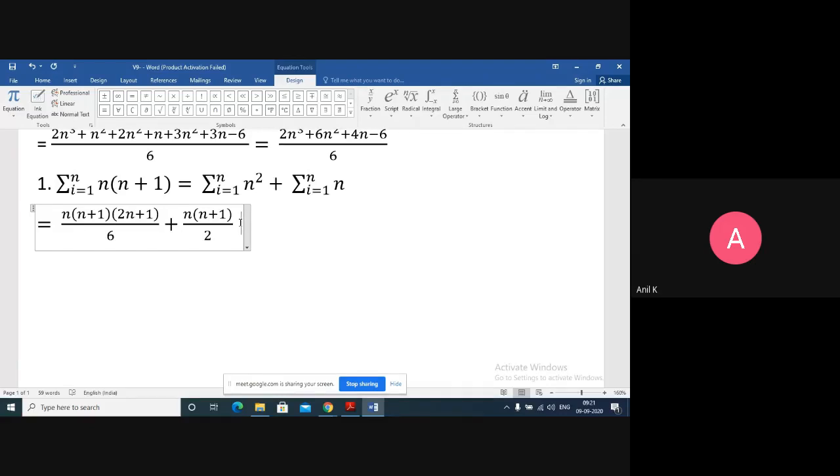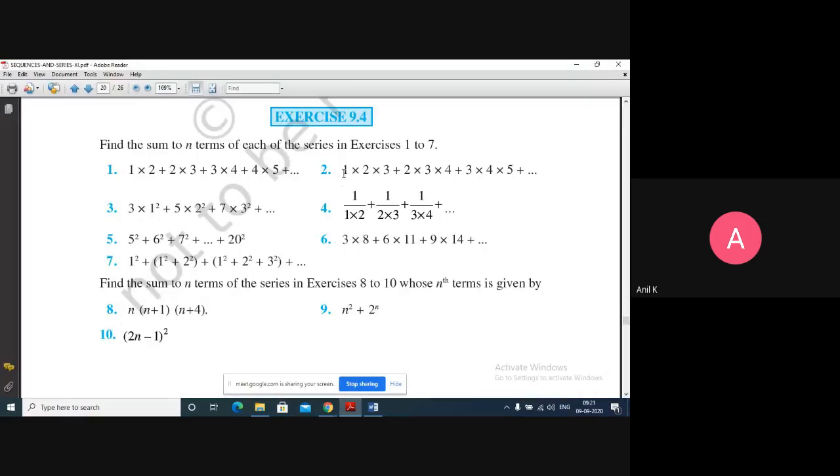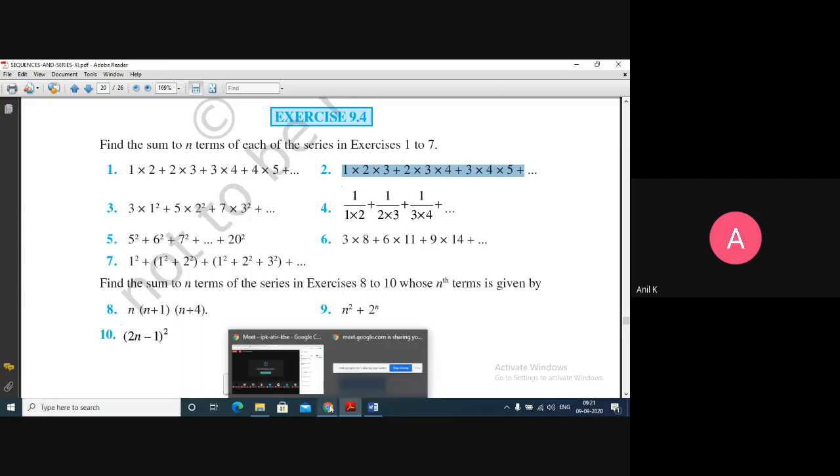So most of the questions will be in this form only. Now look at the second question. 1 into 2 into 3 plus 2 into 3 into 4 plus 3 into 4 into 5 plus, then I think it will come 4 into 5 into 6. So can you give me what is the nth term of this series?